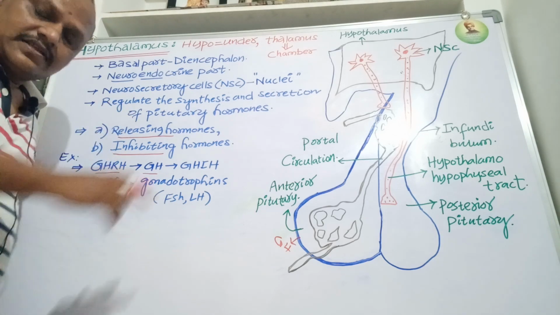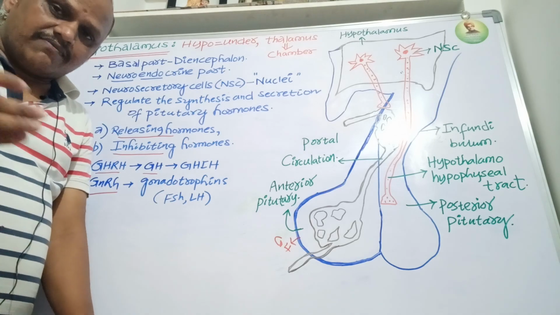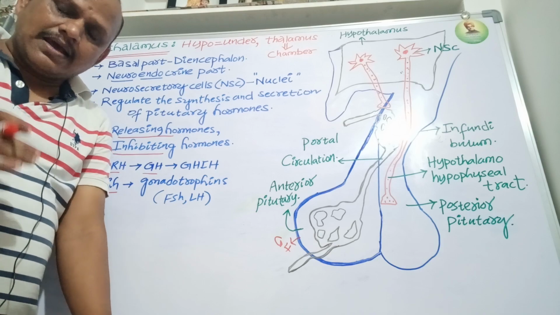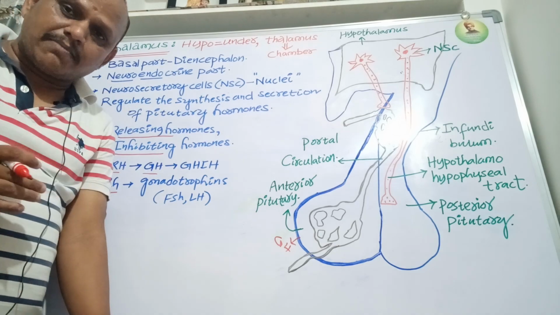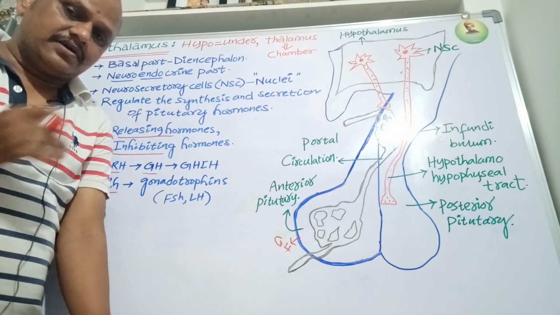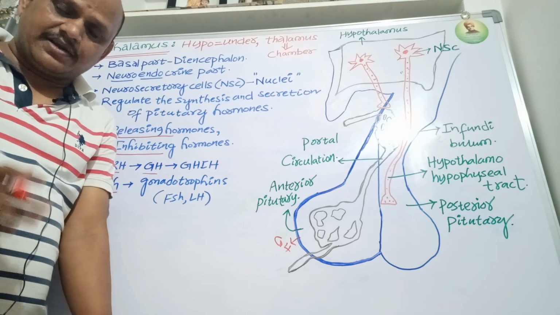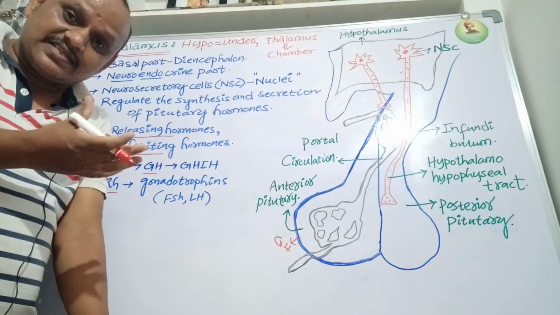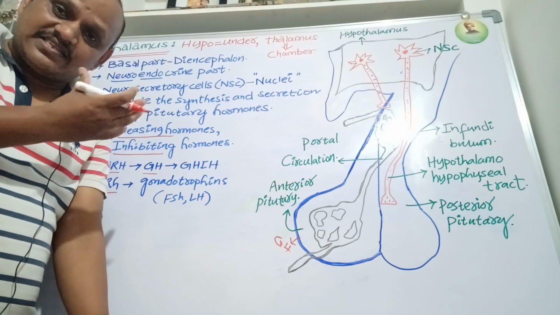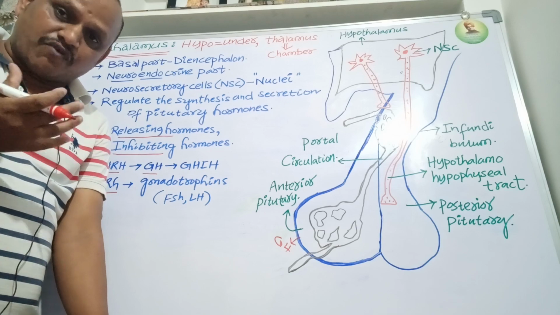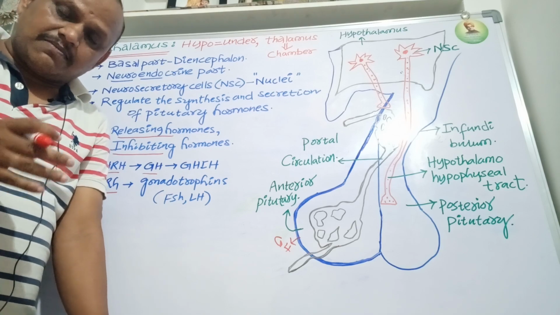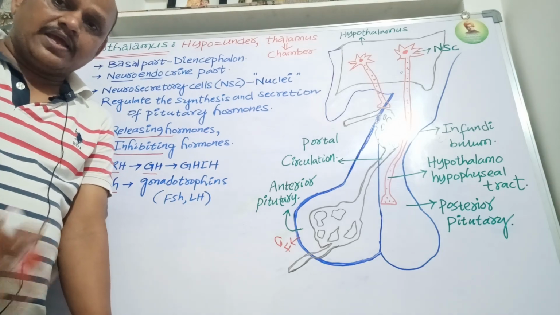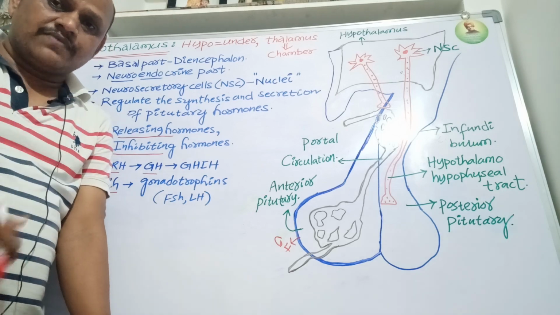Now a fast revision about the hypothalamus, within 30 seconds. The hypothalamus is called the master control center, or supreme commander, of the pituitary endocrine system. It is located below the thalamus and is the basal part of the diencephalon. The diencephalon is a part of the forebrain and has three portions: epithalamus, thalamus, and hypothalamus. The hypothalamus is an important portion of the brain because it has neuroendocrine portions.